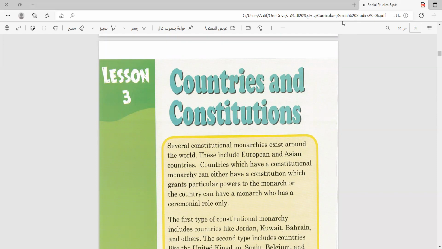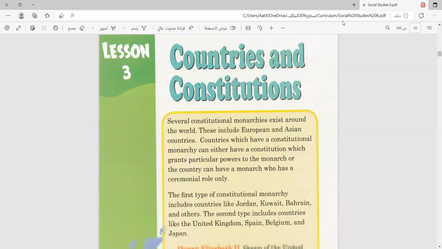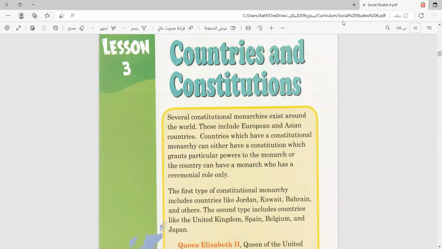So start by reading the paragraph at the top. Several constitutional monarchies exist around the world. So there are many countries that apply the constitutional monarchy, and these include European and Asian countries, not only specific to one continent or one country.